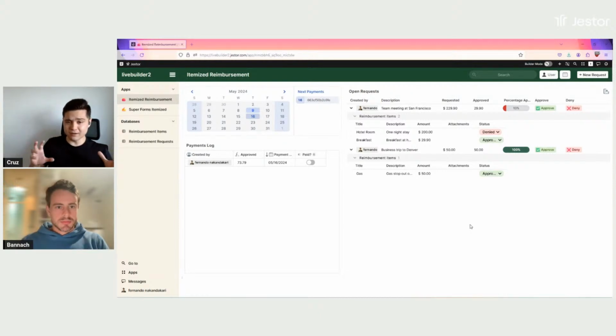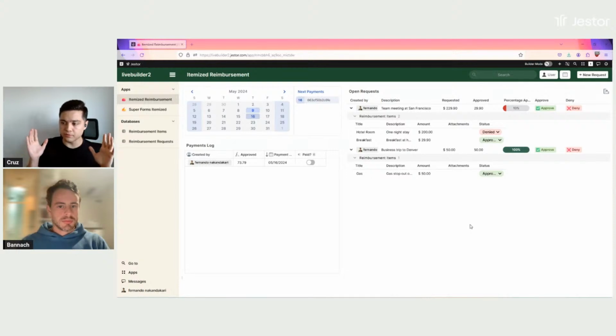Usually, there are some workarounds that are not ideal in other platforms, but here in Jasper, you could create it in a way that allows for almost infinite items in the same request, right? It's a scalable structure, and then you can go item by item, approving, denying, and then approve the request with that partial approval or full approval if everything is compliant with your guidelines, right?